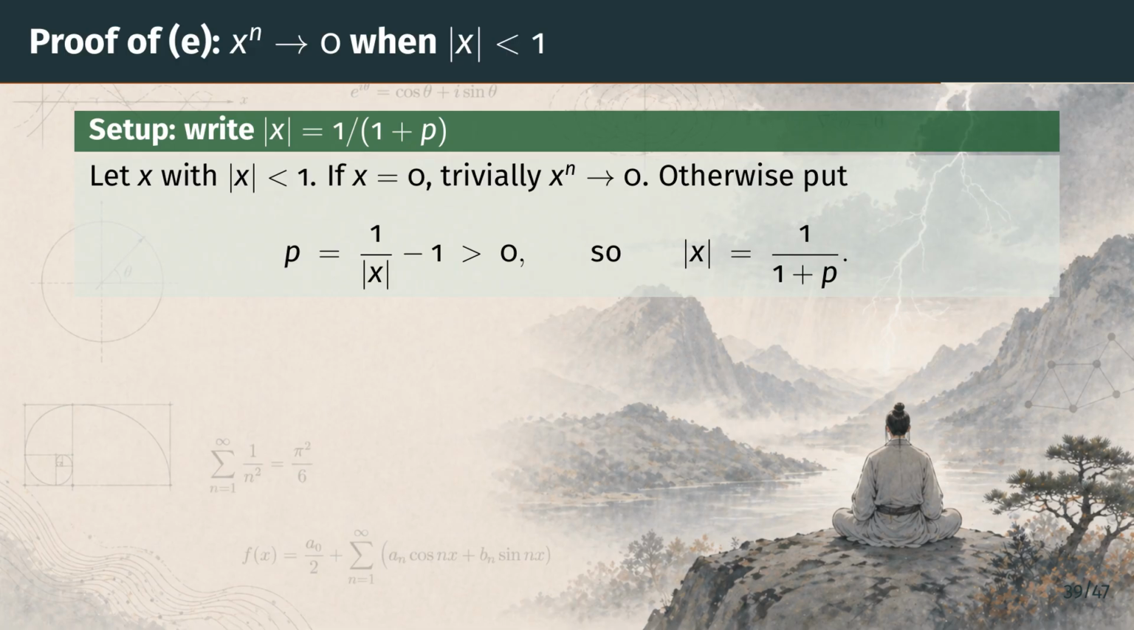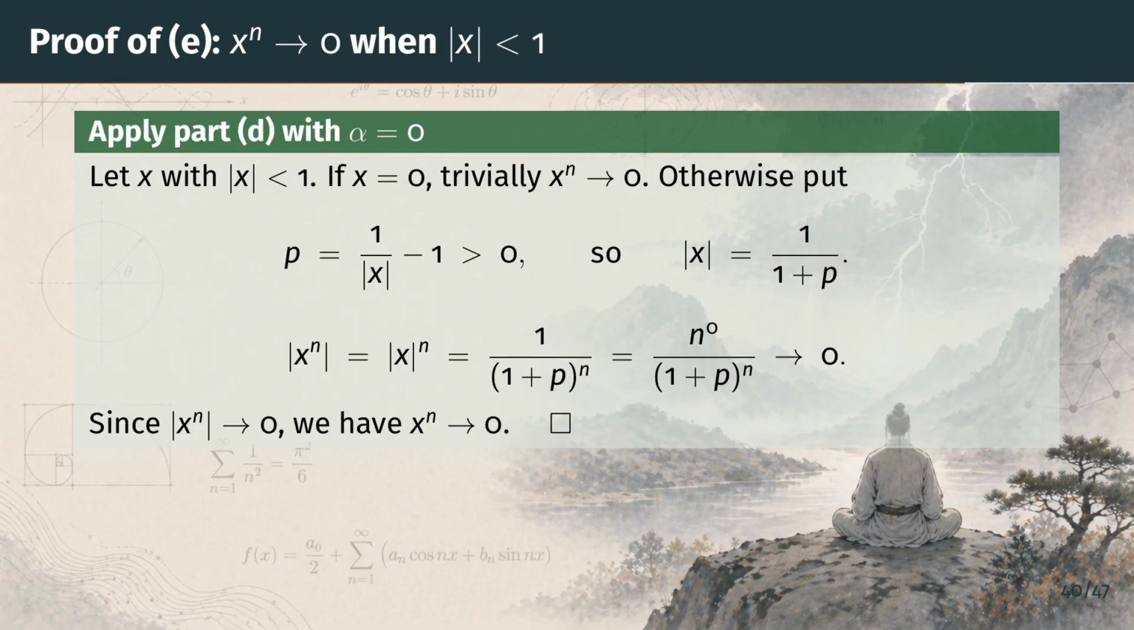Part E is a one-line consequence of part D, but we need to set up the right substitution. Suppose the absolute value of x is strictly less than 1. If x is 0, every power is 0, and we are done. Otherwise, write the absolute value of x as 1 over 1 plus some positive number p. This is always possible because by hypothesis the reciprocal of the absolute value of x exceeds 1. So subtracting 1 leaves a positive number.